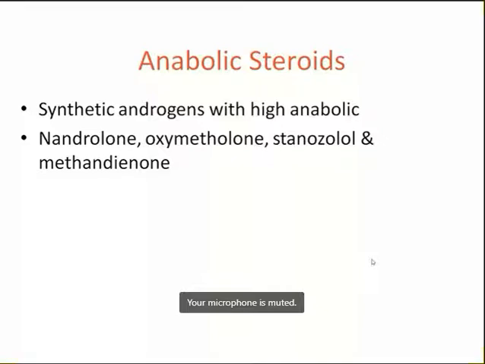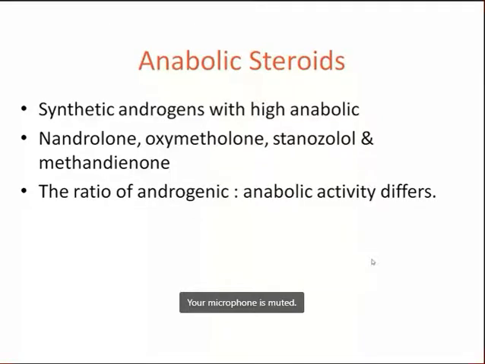So the ratio of androgenic and anabolic activity differs in case of anabolic steroids. For example, testosterone has both. Androgenic means development of male sex character. Anabolic means development or synthesis of muscle mass. Anabolic steroids have more property towards synthesis of muscle mass than towards the androgenic property, so they must have more anabolic effect than androgenic effects.